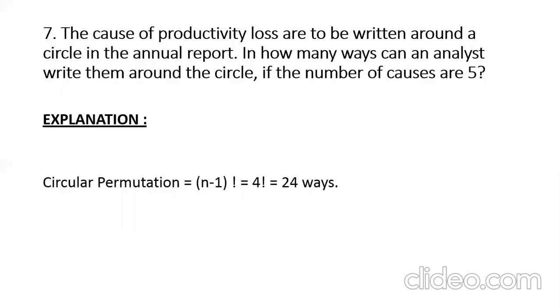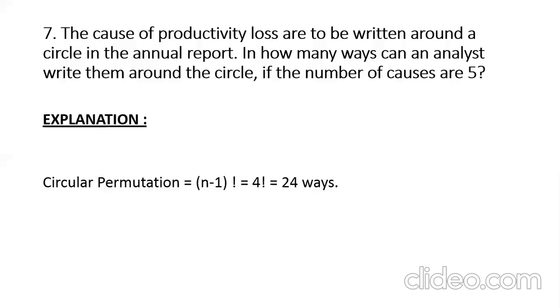In the introduction class itself, I told you, if you are numbering as a tabulation, or putting as a bar chart, or in a graph, in a scatter chart method or any other method, the number of ways you can list them is 5 factorial ways, where one has to occupy serial number 1, 2, 3, 4 in the x-axis or y-axis, whatever the order is. Like that, you can rearrange them.